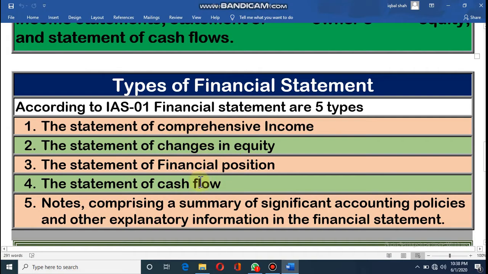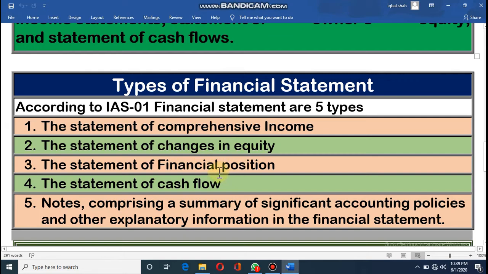Dear student, from the statement of comprehensive income we will find out the profit or loss, the main desire of a businessman. Then from the statement of changes in equity, we will find out the amount of owner's equity, that means how much worth, how much asset the owners have in the business. Then the statement of financial position is another important statement.